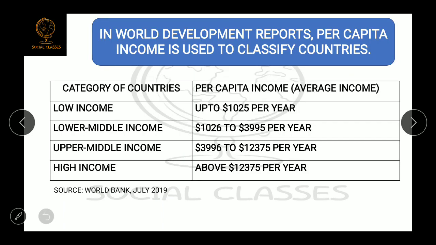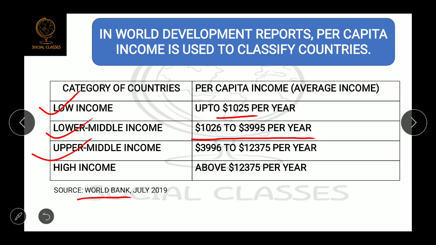So there is an institution, my friend, that is the World Bank, which categorizes the countries of the world into 4 categories according to their per capita income. Category 1 is low income countries. All the countries which have a per capita income of $1025 per year or less will come under the category of low income. The countries having a per capita income of $1026 to $3995 per year will come under the category of lower middle income.